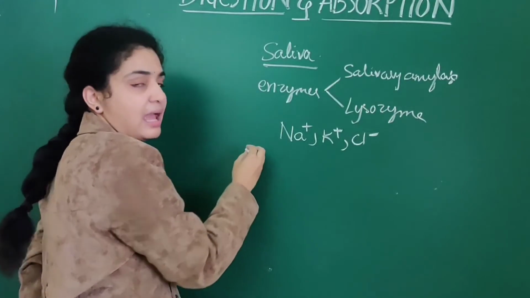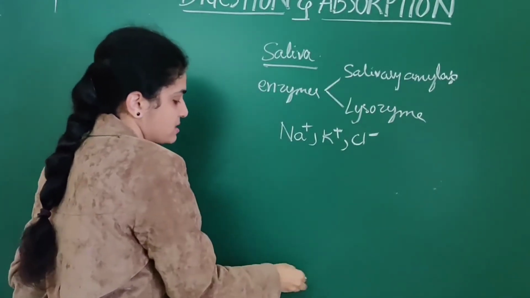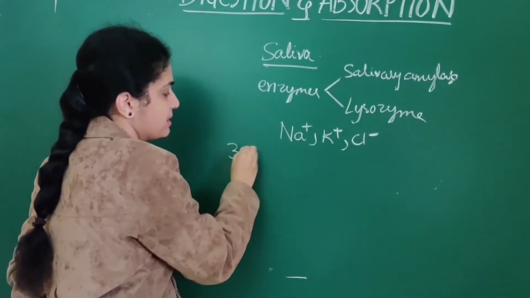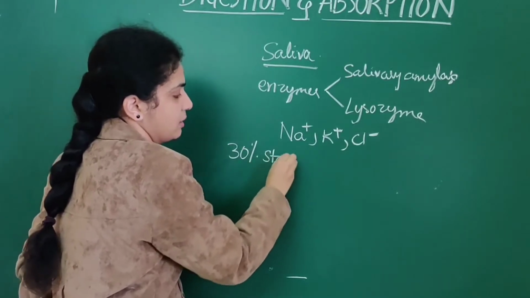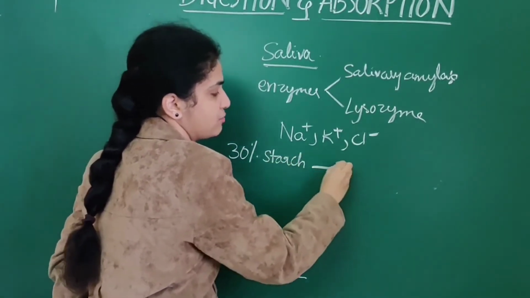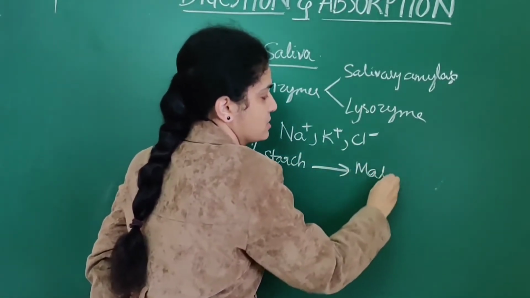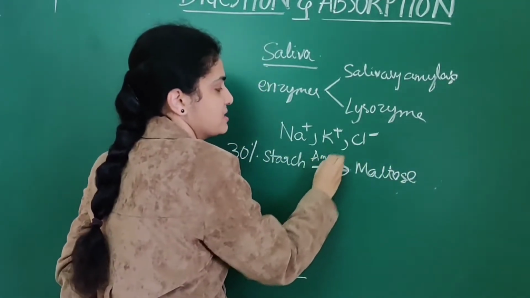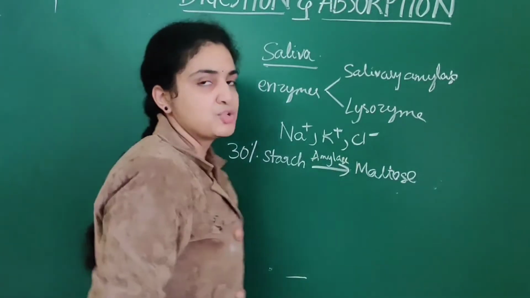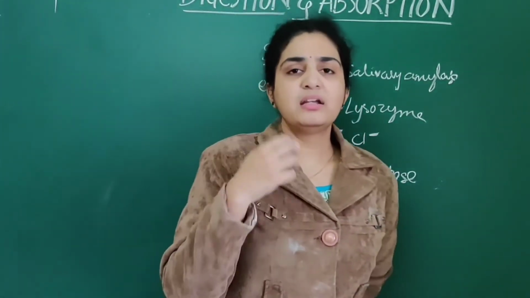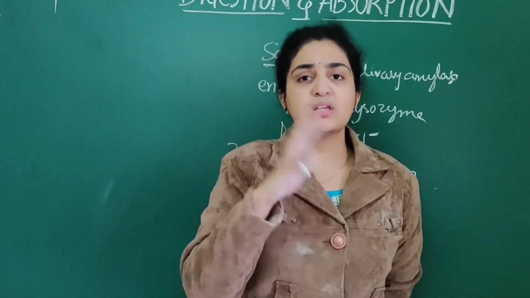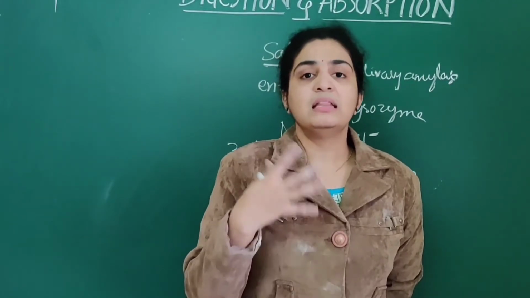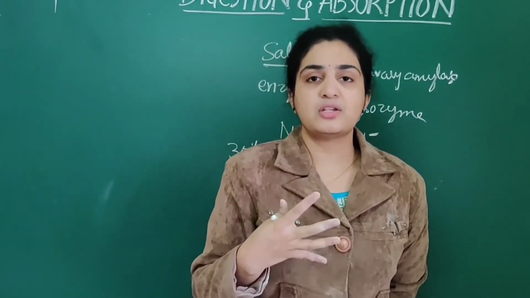This salivary amylase converts 30% of starch into maltose. So what is starch? Starch means the carbohydrates which we consume daily. Those biomacromolecules mainly consist of starch.